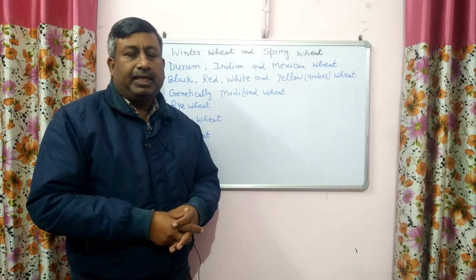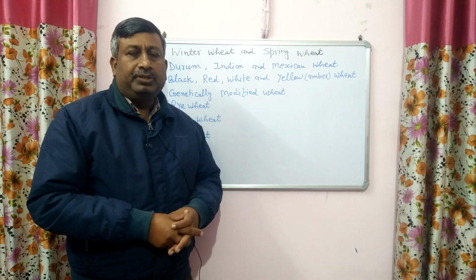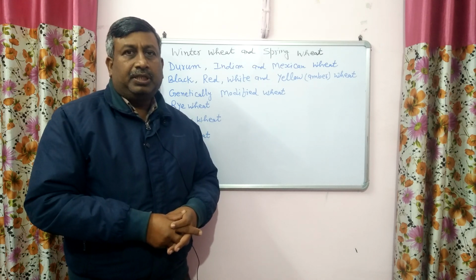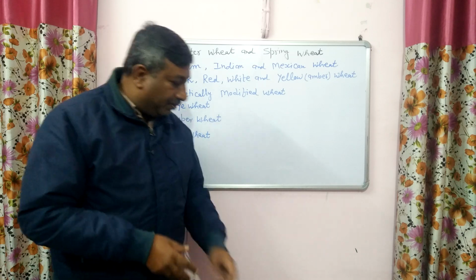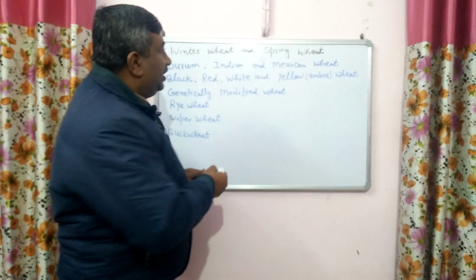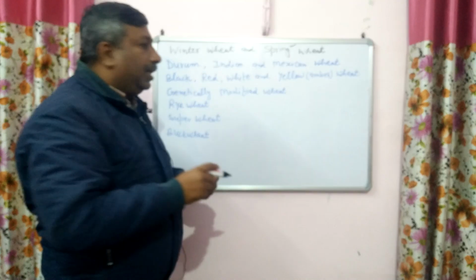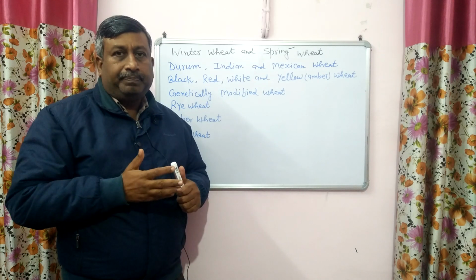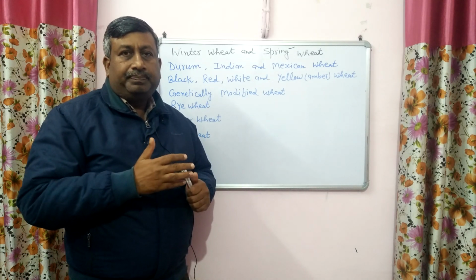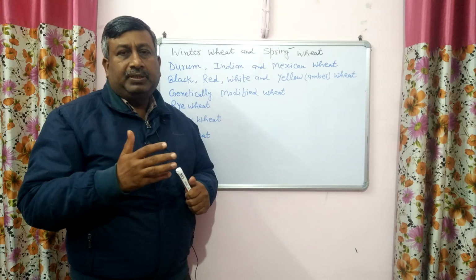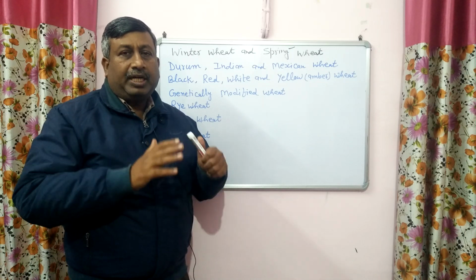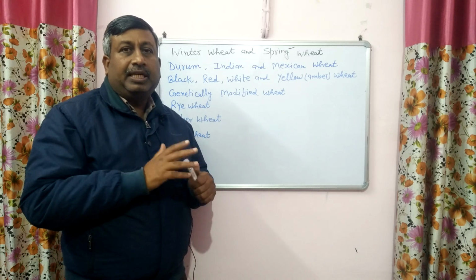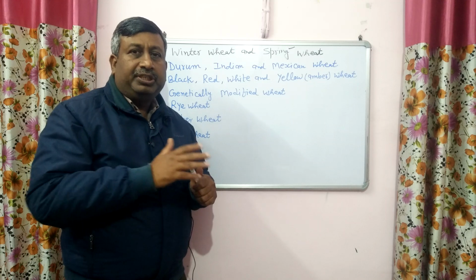So generally we think that in our country winter wheat is sown. This is wrong. This is incorrect. In our country winter wheat is not sown. In our country spring wheat is sown. Actually this winter and spring naming is on the basis of season. Winter season starts in October and spring season starts in February. So that's why we think that since in our country wheat is sown in winter season, in our country winter wheat is grown.